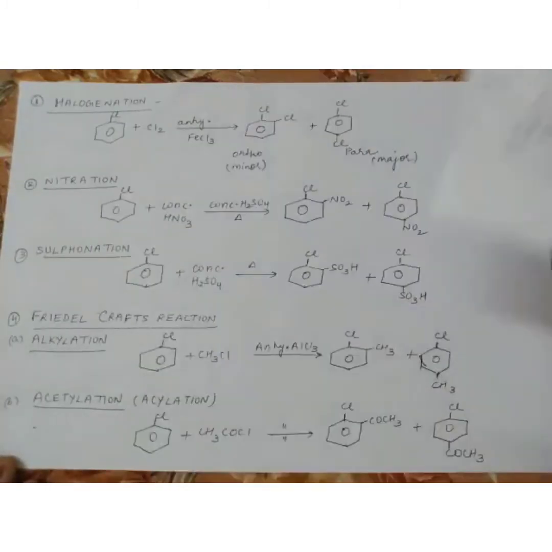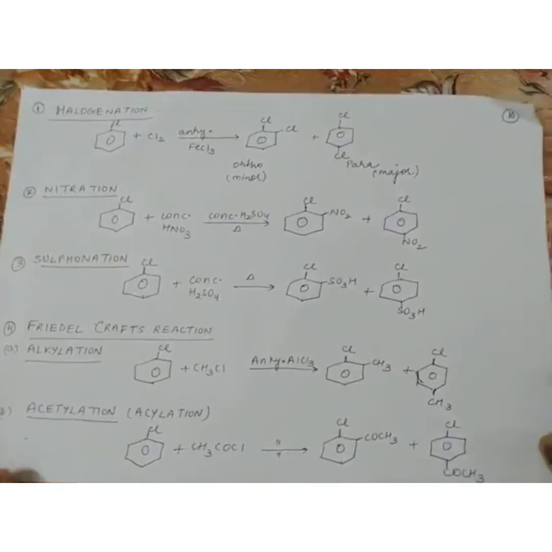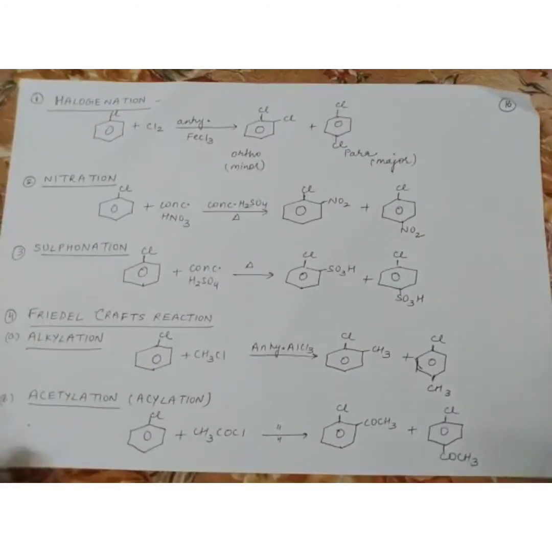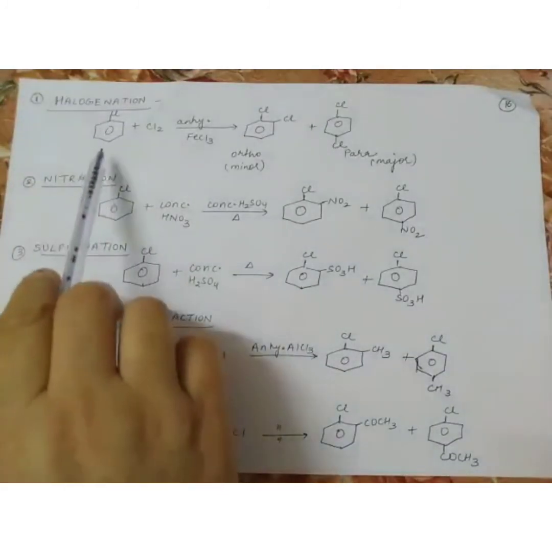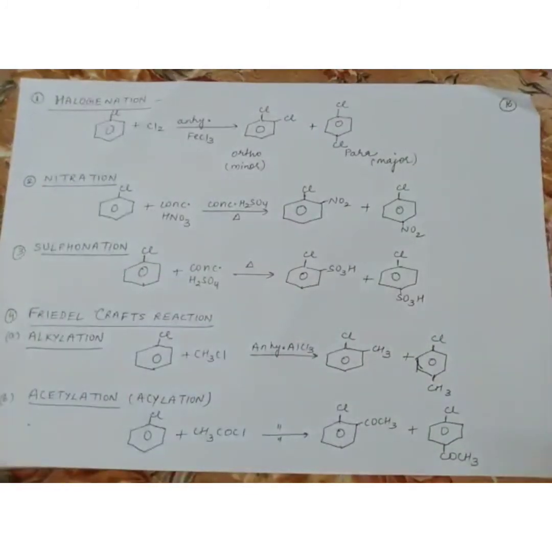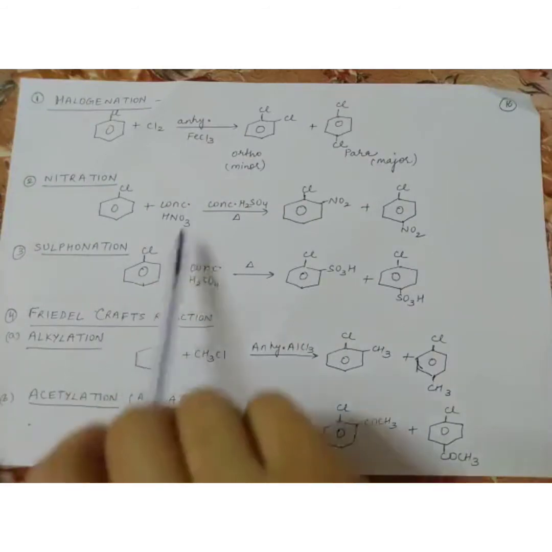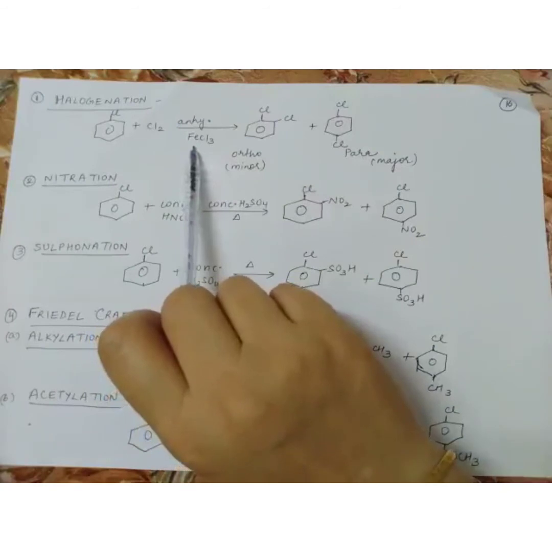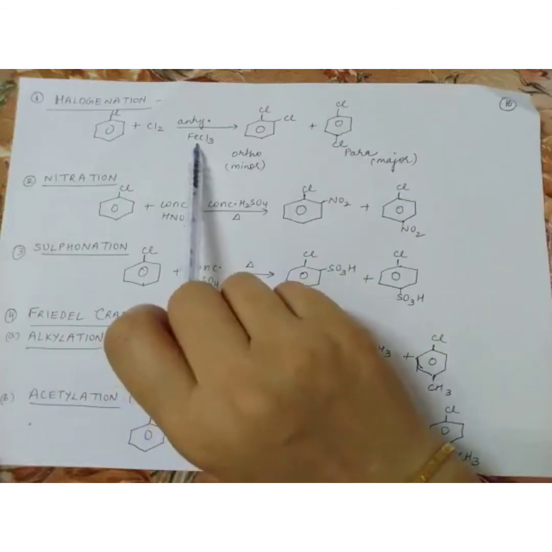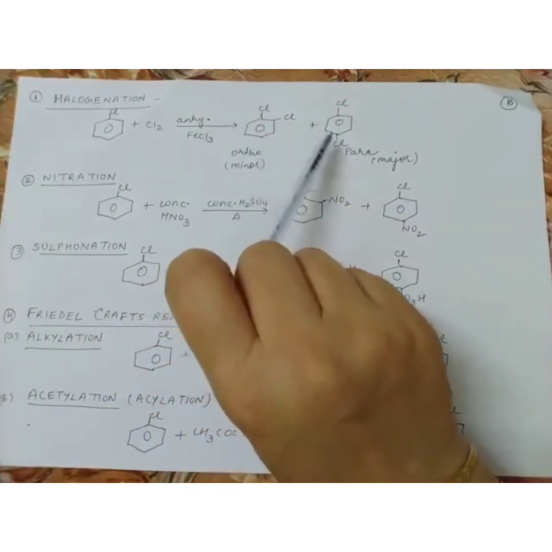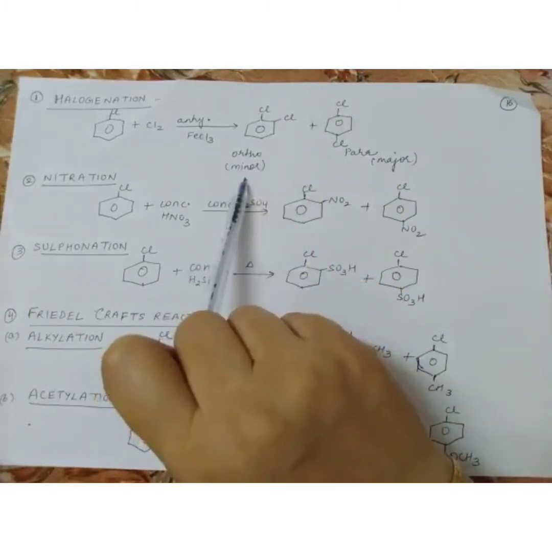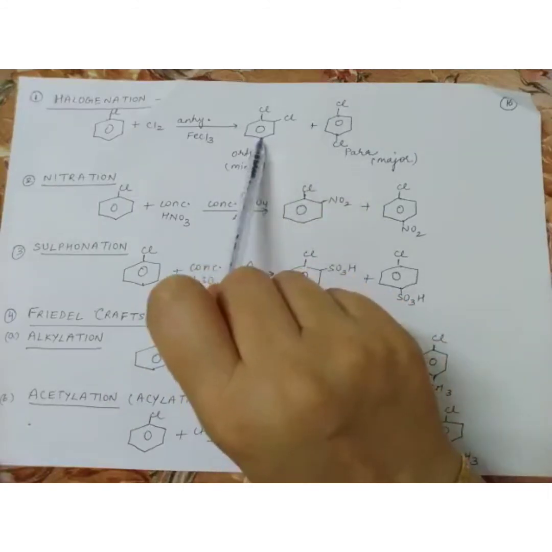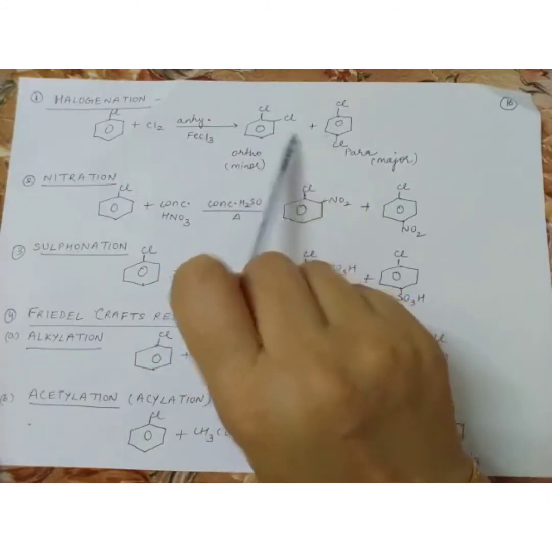Now which types of reactions are there? Let's see the types of electrophilic substitution reactions. The first reaction is halogenation. This is my chlorobenzene. It is treated with chlorine in the presence of anhydrous AlCl3 or anhydrous FeCl3. This we have discussed earlier. This is a Lewis acid, this is a halogen carrier. What will happen? One chloro will come at ortho and another will come at para. Both ortho and para products are obtained. Ortho is always minor and para is major: ortho dichlorobenzene and para dichlorobenzene.